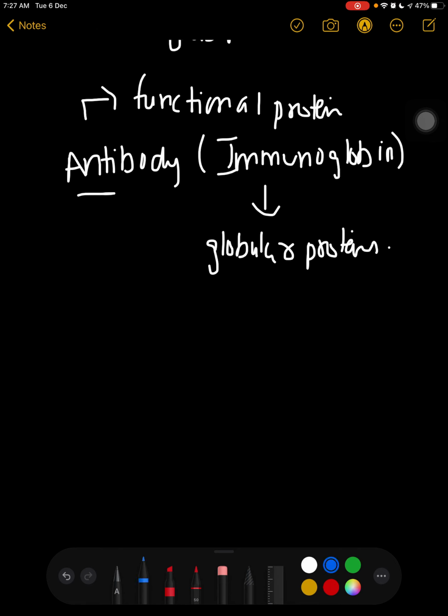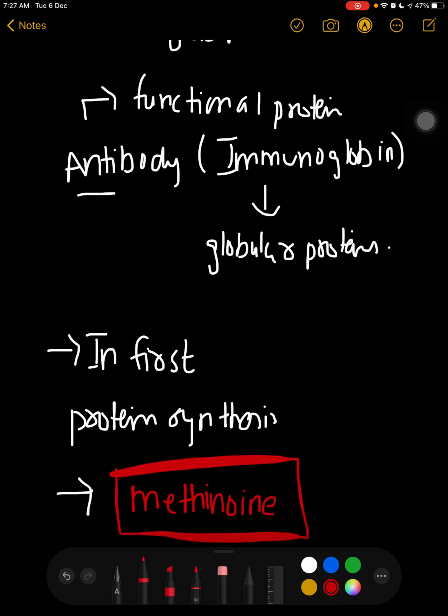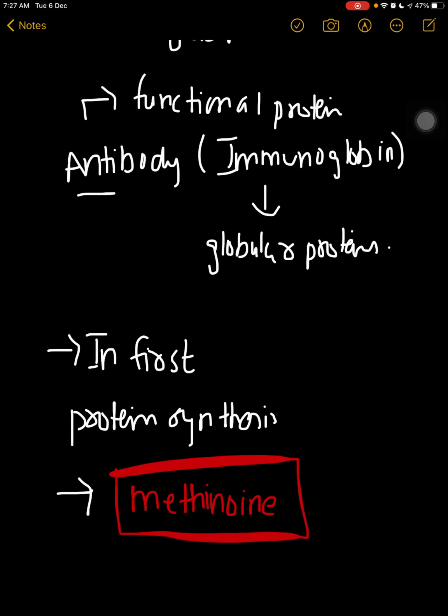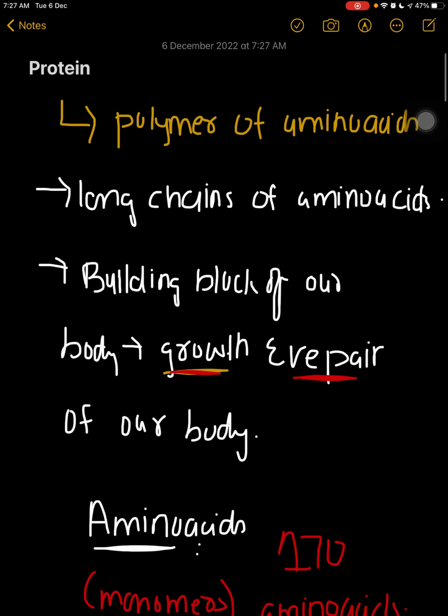One more thing for MCQ purposes: in the process of protein synthesis, which amino acid is used first? The answer is methionine. The first amino acid which is used in protein synthesis is methionine. So I hope this is clear to you. If you have any kind of question, you can ask me.